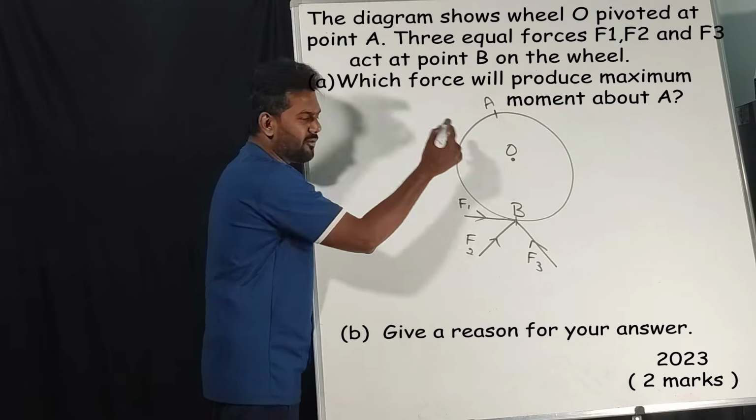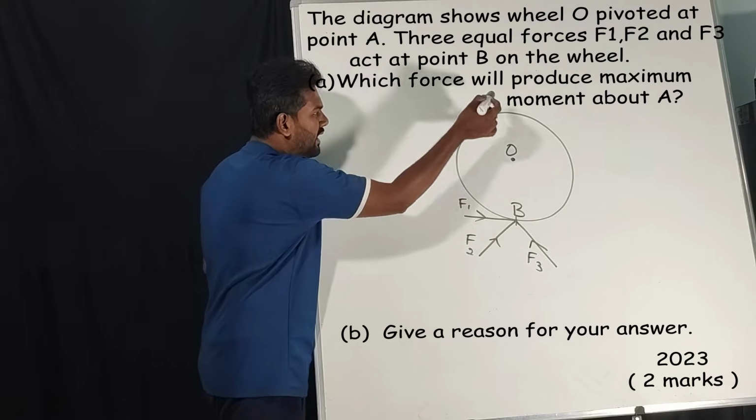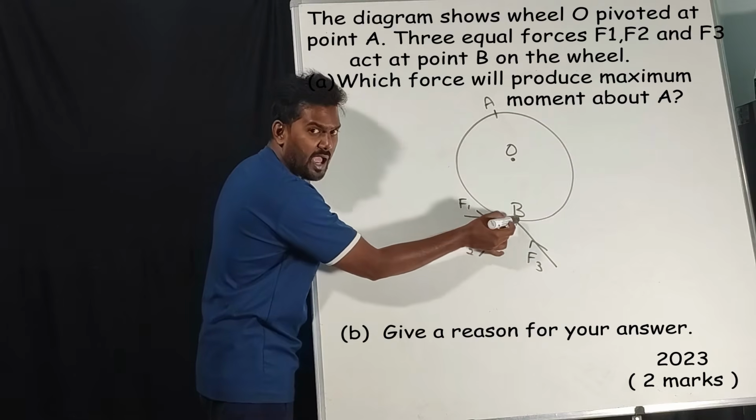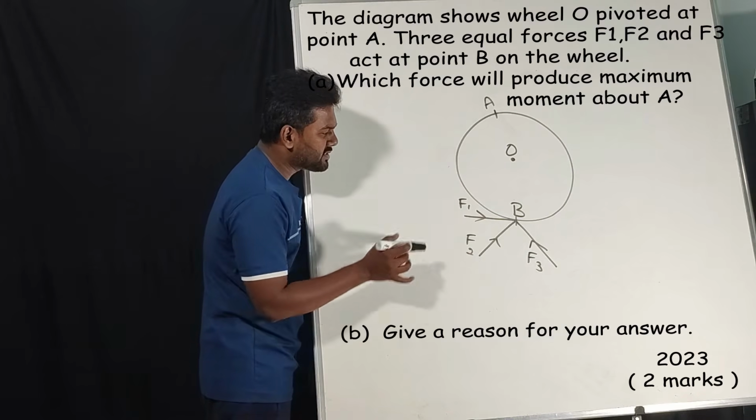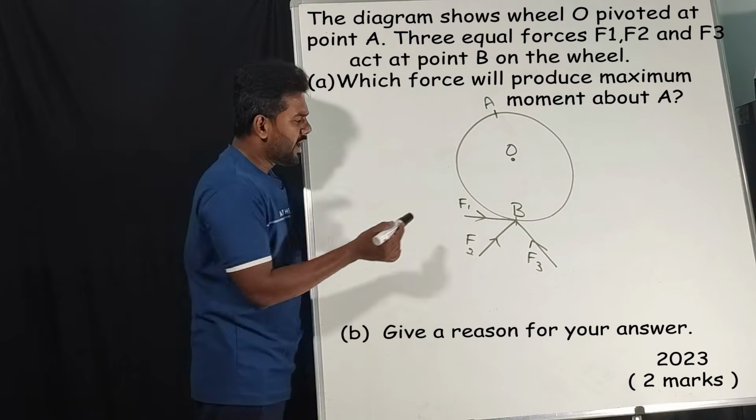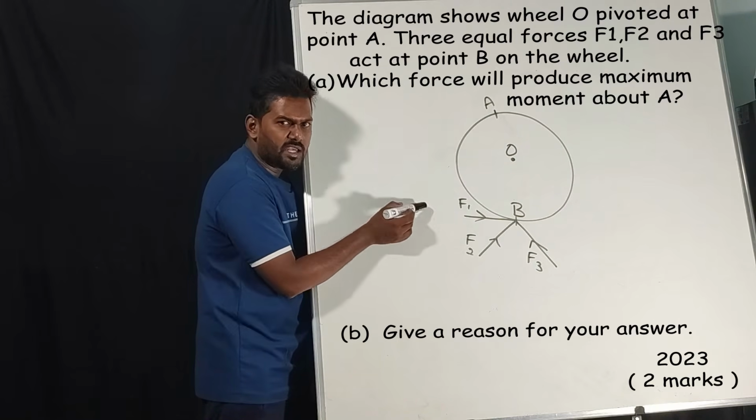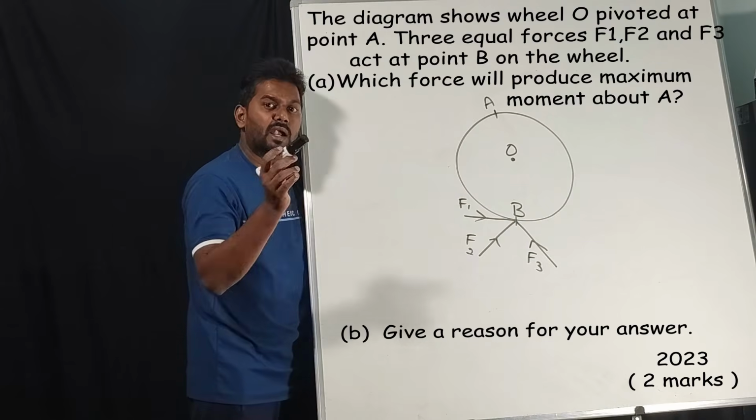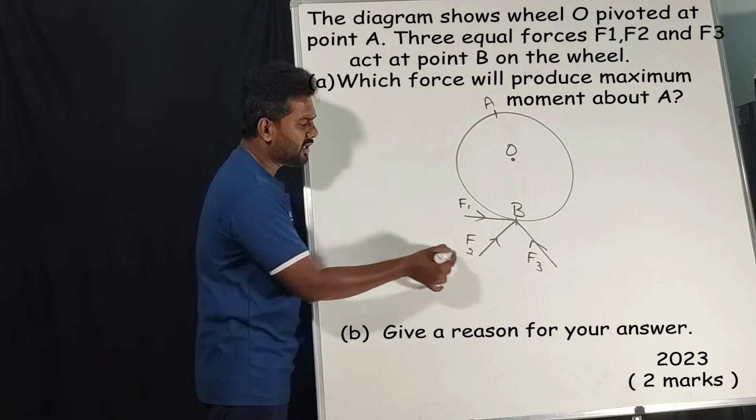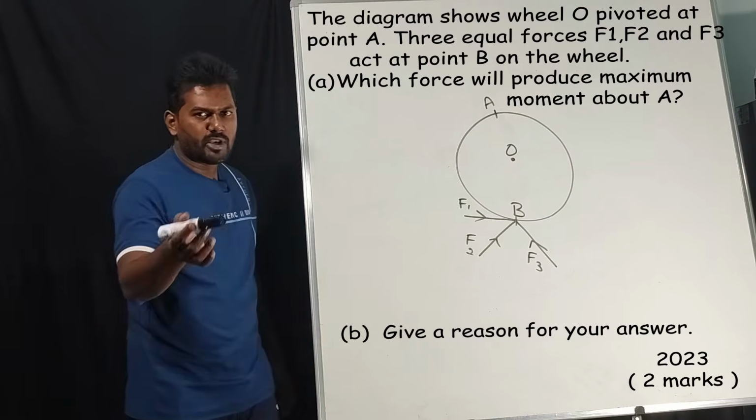There is a body with a pivot point O and there are 2 points A and B. There are 3 forces acting at B, and the condition is all the 3 forces are equal in magnitude. What do you mean by that? If the force F1 is 10 Newton, all the 3 forces will be 10 Newton only. If F1 is 50 Newtons, all the 3 forces will be 50 Newtons only.